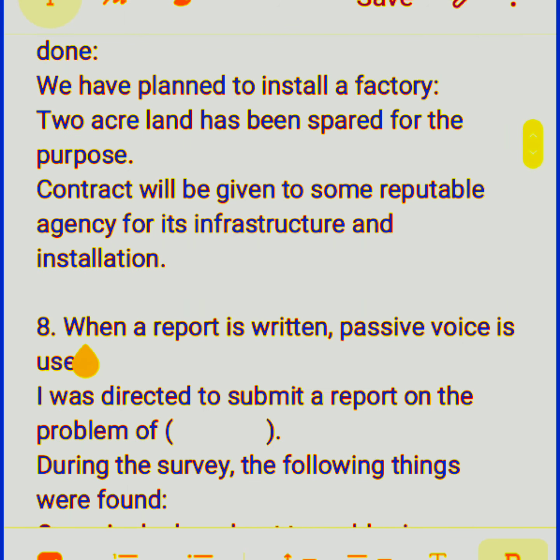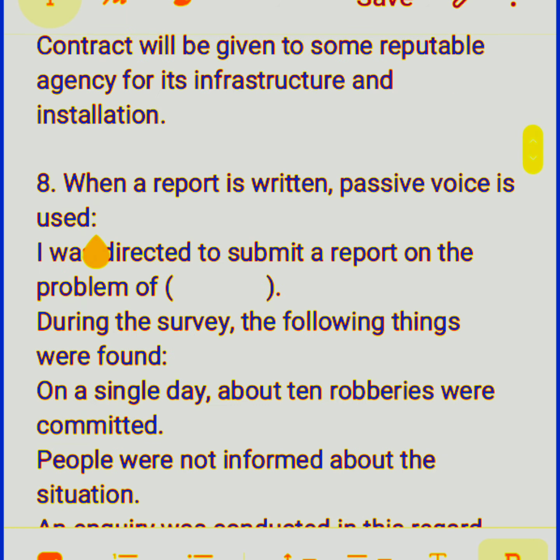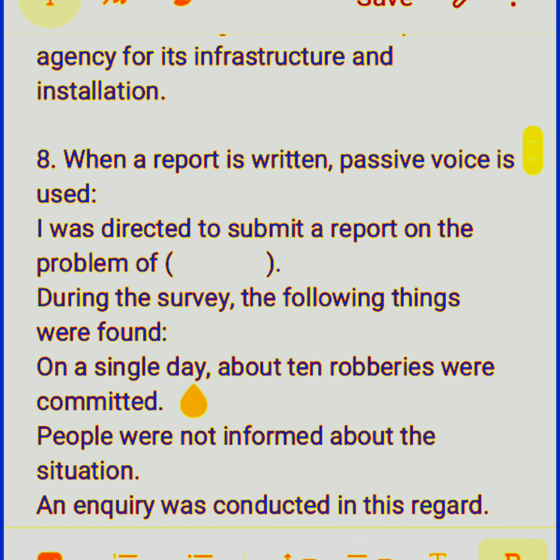Number 8, when a report is written, passive voice is used. Suppose somebody is directed to submit a report about certain problem, then that person has to use passive voice. I was directed to submit a report on the problem of dash. During the survey, the following things were found. On a single day, about 10 robberies were committed.